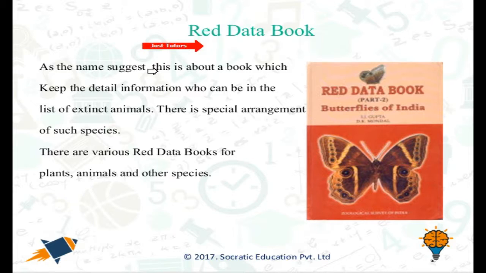Red Data Book. As the name suggests, this is the book which gives detailed information about who can be in the list of extinct animals. There is a special arrangement of such species. There are various red data books for plants, animals and other species. Here you can see a picture of a red data book that includes butterflies of India.